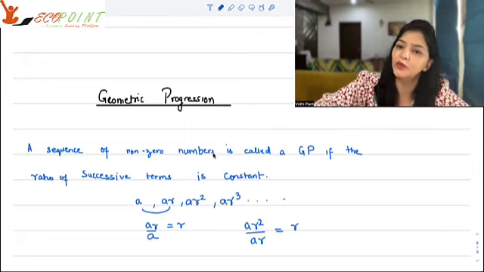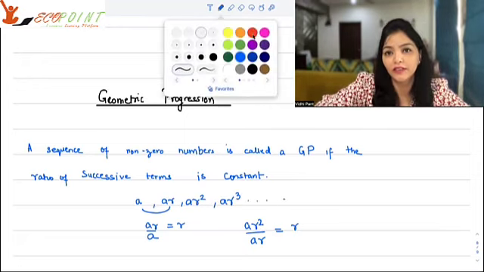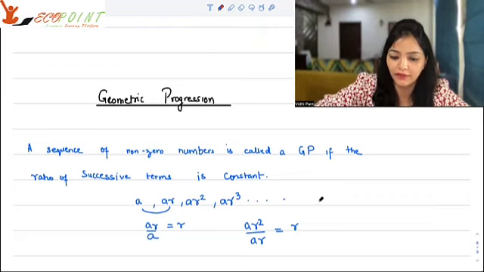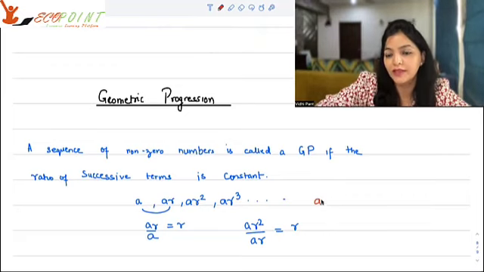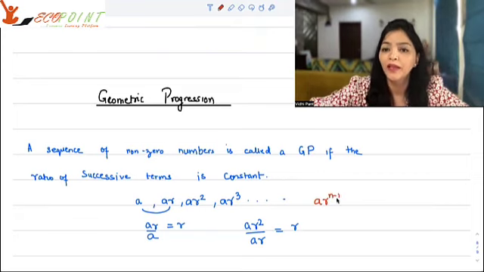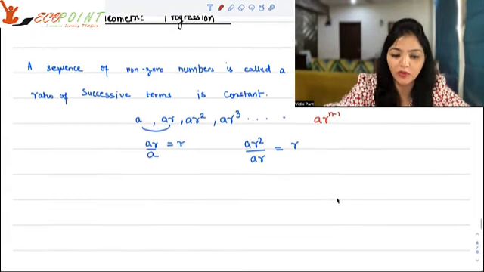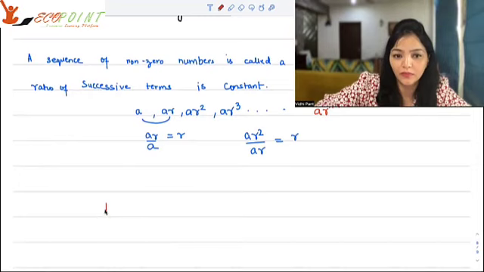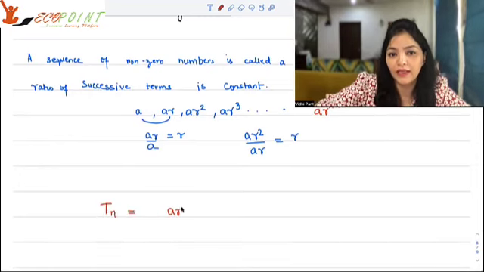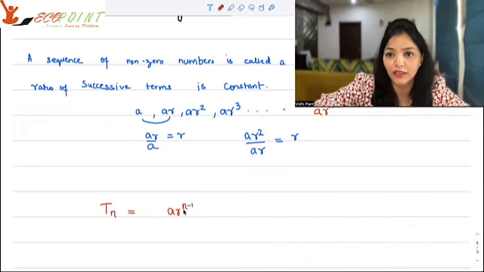Then ar cubed, so on and so forth, depending on whether it's a finite case or an infinite one. If you're looking at n terms, then your nth term will be ar to the power n minus 1. Okay, so that's what a geometric progression is. In this general term, we will be looking at the general term Tn as ar to the power n minus 1. The index depends on what your starting term is.